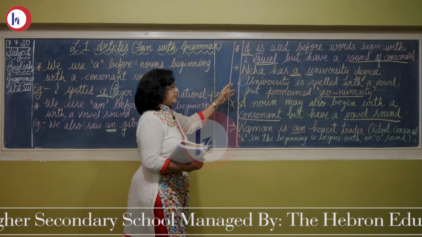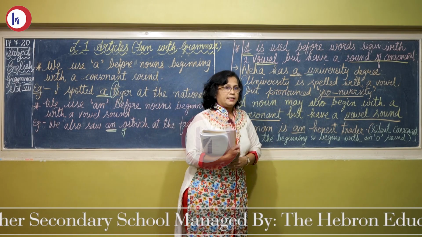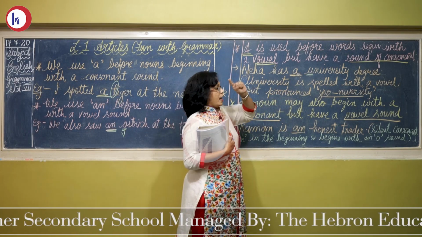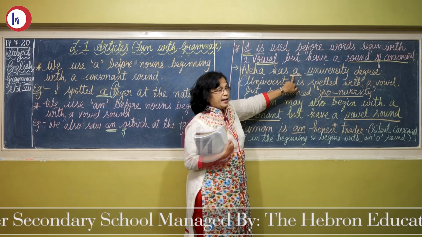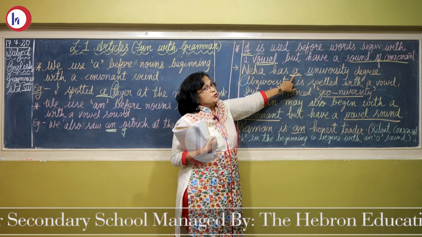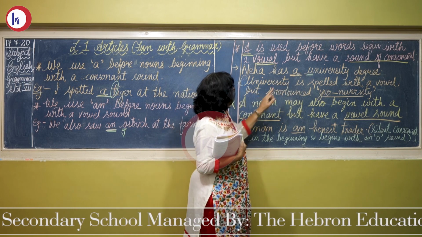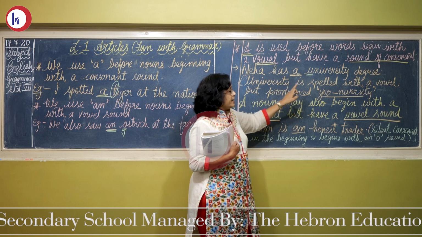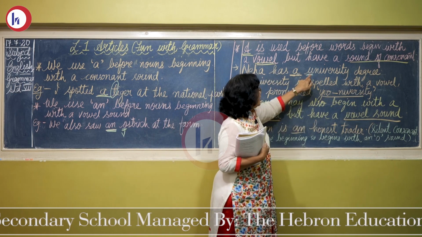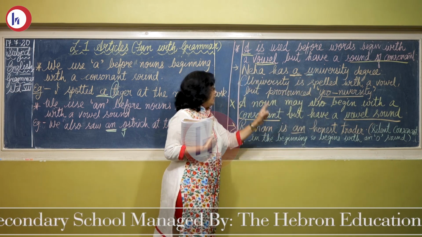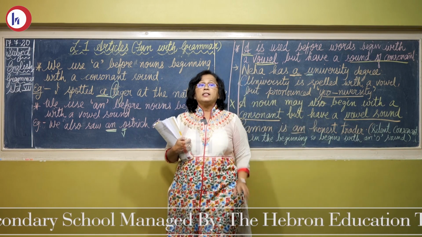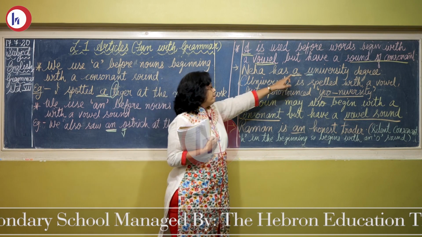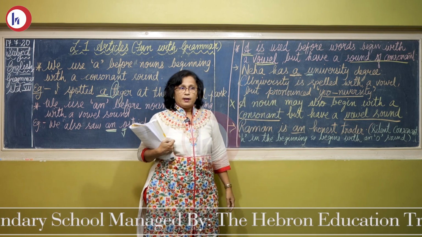Now study this sentence. Neha has a university degree. Here you have noticed that U is a vowel, but still I have written a. Have I written wrong? No, I have not. Why? Because university is spelled with the vowel U, but pronounced yoo. That is why we put a instead of an.